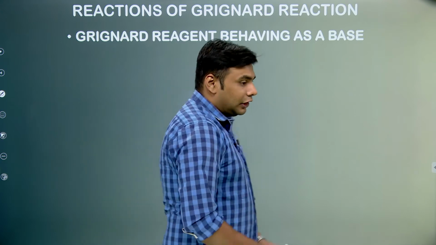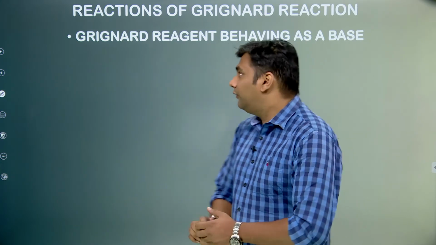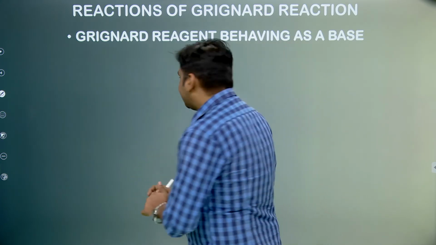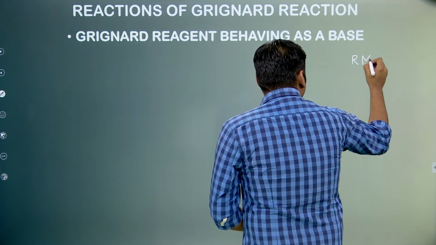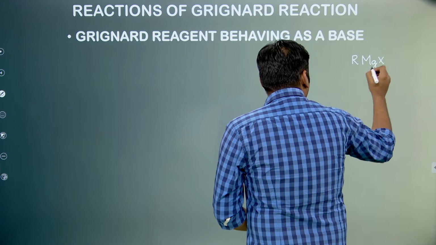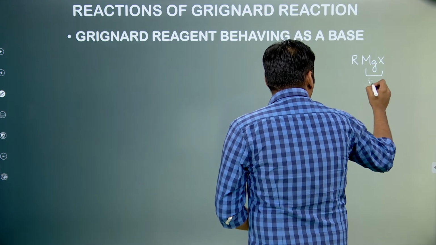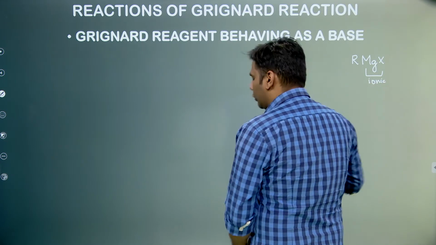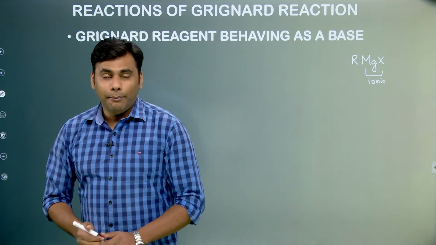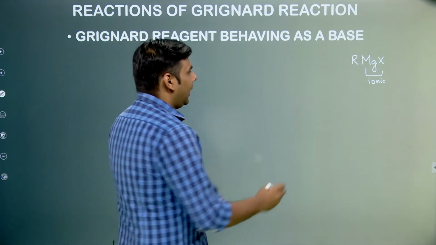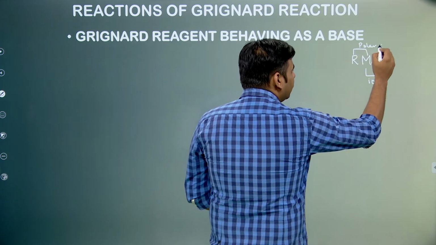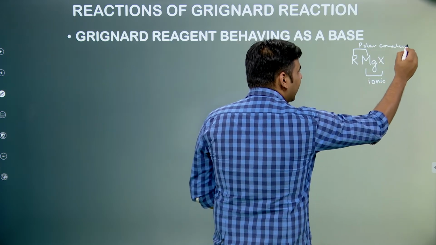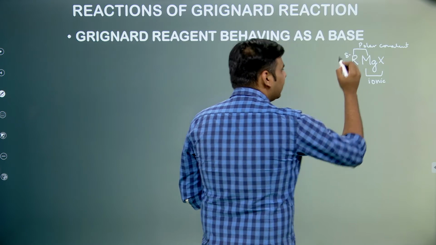So now let us look at the reactions of Grignard reagent. Now as I already told you, in Grignard reagent we are taking RMgX. There is an ionic bond between magnesium and halogen, because it is a bond between a metal and a non-metal, and here the carbon-magnesium bond is a polar covalent bond, due to which there is some negative charge present on the carbon.